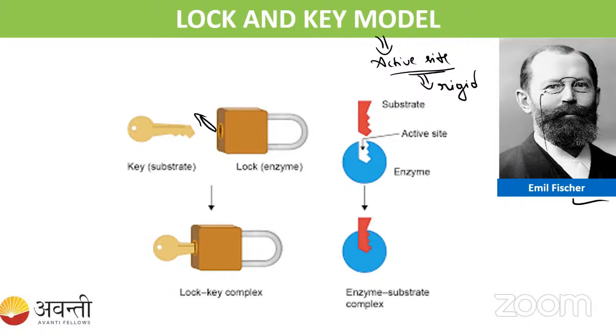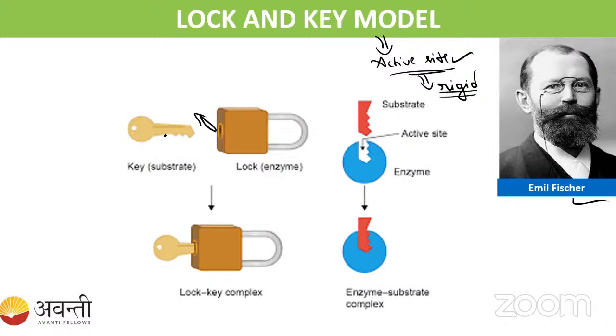For example, if you take the lock, for a particular lock, you have to use a particular key, right? You can't use some other key. If it were the case that everyone has a different key, then everyone could open every home's door lock, right? So this is how only the particular substrate can bind to the particular enzyme, and that will convert into the product. The other substrate cannot match with this active site, right? So that's why they have given that this is very rigid. Okay, the active site was rigid.